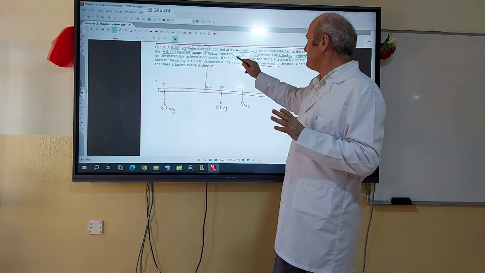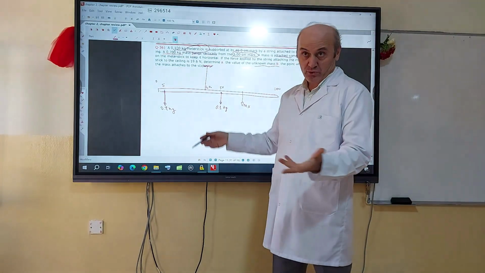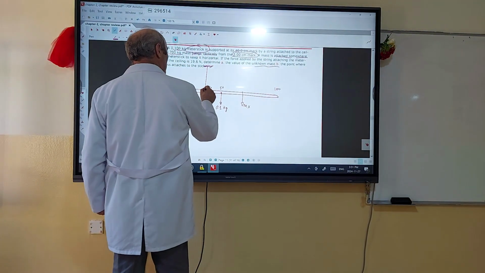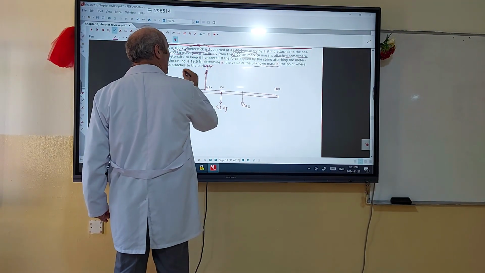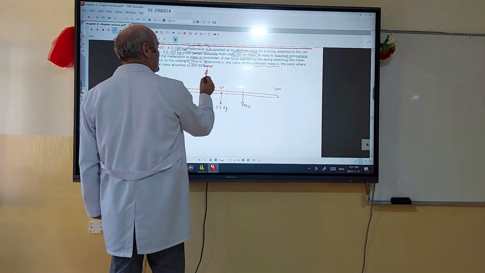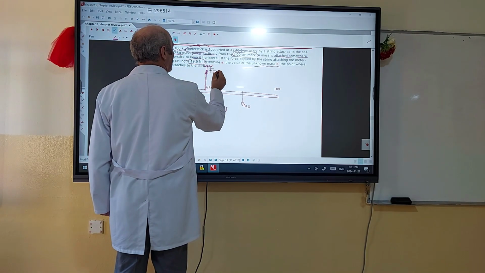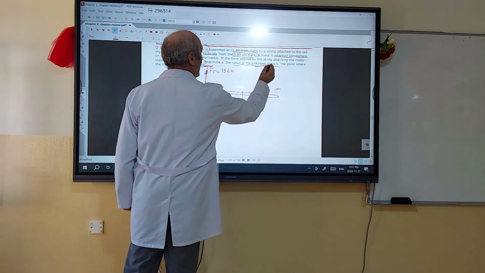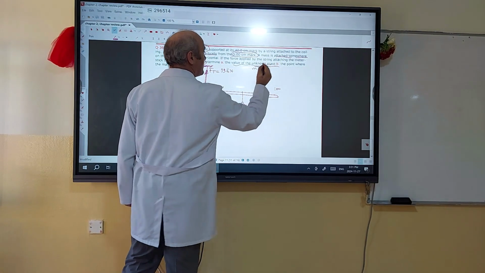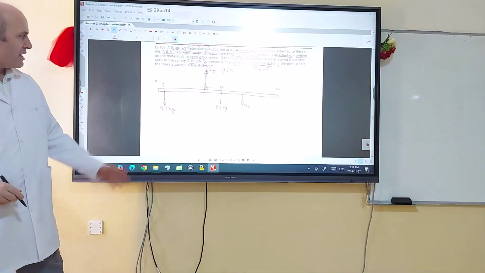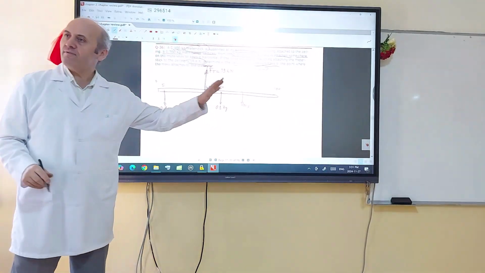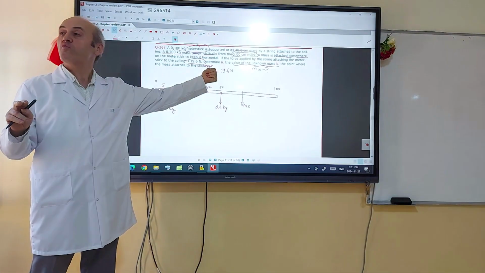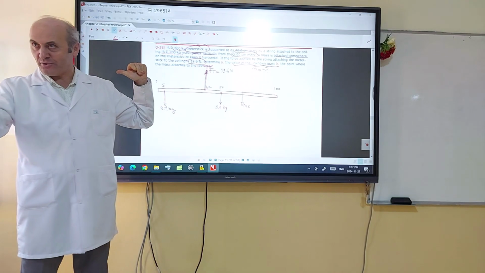To keep it horizontal, the force applied by the string is a tension force. This tension force applied by the string is given as Ft equal to 19.6 newtons. Determine the value of the unknown mass. mx is the question. Now, there are four forces: 1, 2, 3, 4. One of them is unknown.